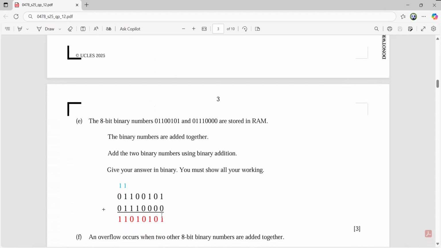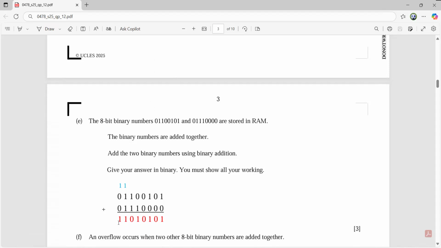Starting from this side, 1 plus 0 is a 1, 0 plus 0 is a 0, 1 plus 0 is a 1, 0 plus 0 is a 0. So till this point, this nibble is very easily handled. Now moving to this one, 0 plus 1 is a 1, 1 plus 1 is 0 with a carry of 1, 1 plus 1 plus 1 is 1 with a carry of 1, 1 plus 0 will be a 1 here. So this is your final answer.